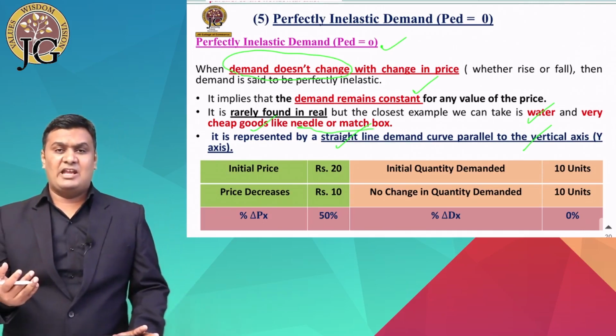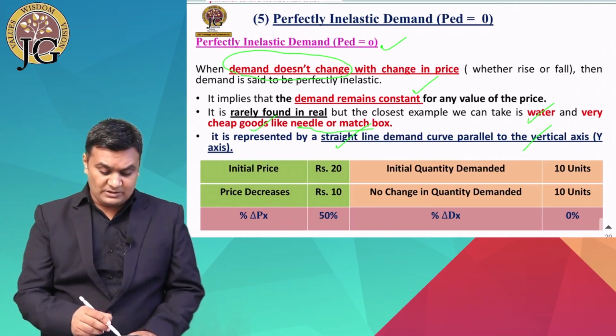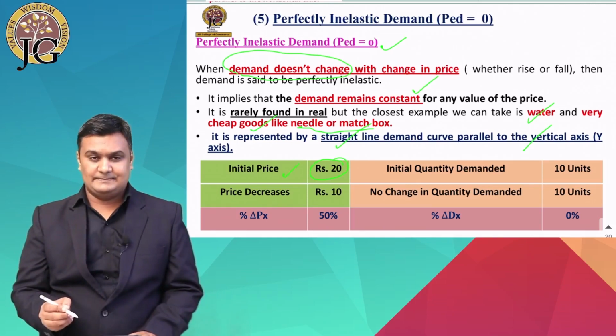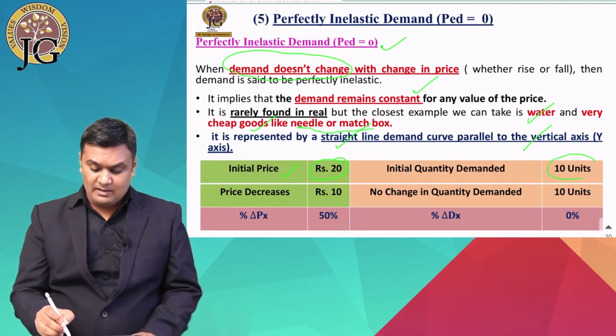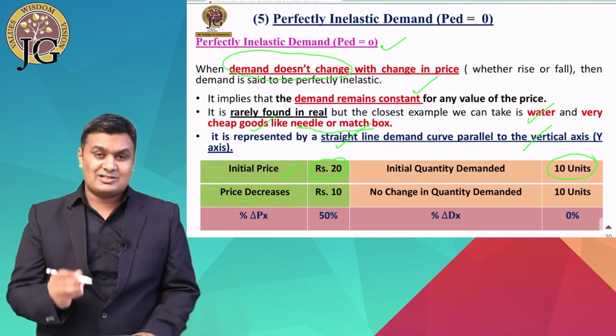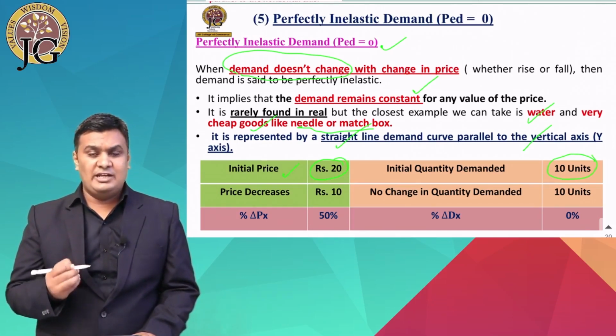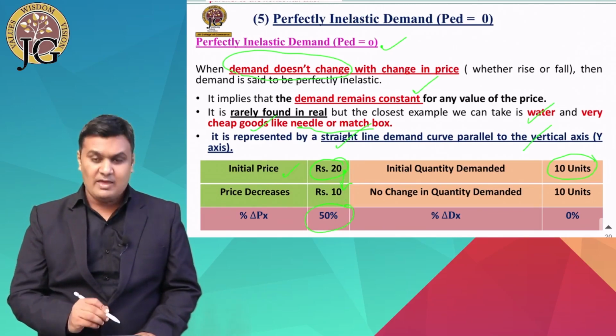For more clarification, now let's see the example. Suppose the initial price of any commodity was 20. At that time, the demand is 10 units. Now suppose the price decreases from 20 to 10. So the change in price from 20 to 10 is equal to 50%.